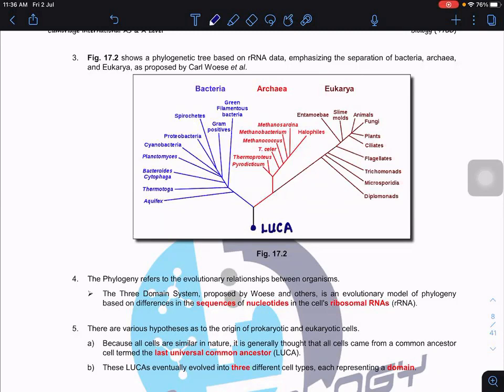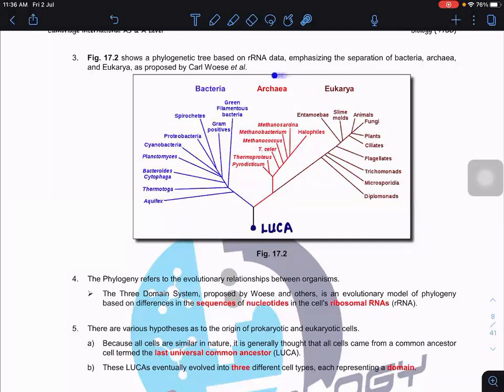All these biologists would like to know who this LUCA is. Basically, it's the first cell that developed on our Earth, and then speciation started and continued. If you look at this, each point or each connection represents a common ancestor.